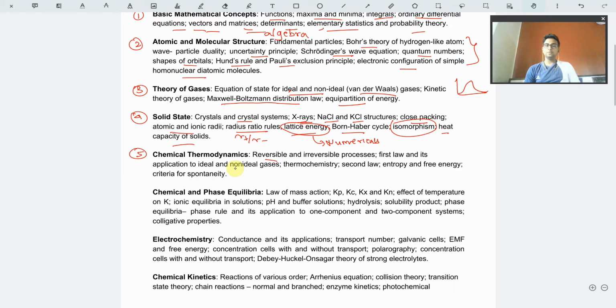We have to study the first law and its applications, that is Joule's theorem, Joule-Thomson, and those kinds of equations. We have to study the equation of state for non-ideal gases. Here, when we say non-ideal gases, we mean only van der Waals. Then thermochemistry is an extremely important topic.